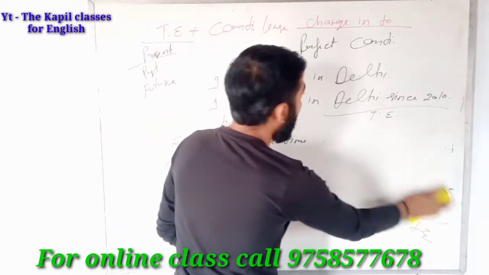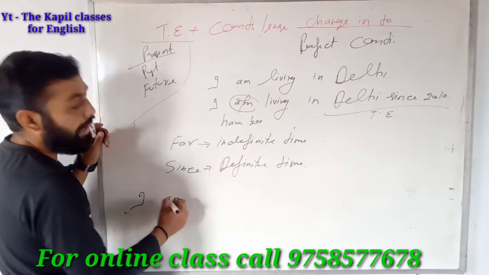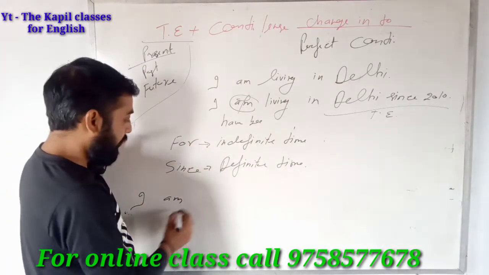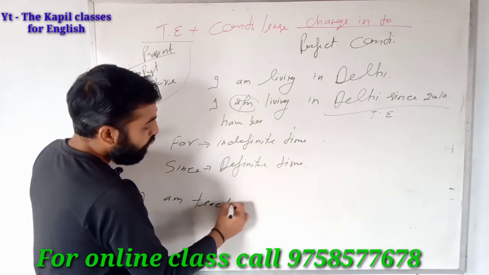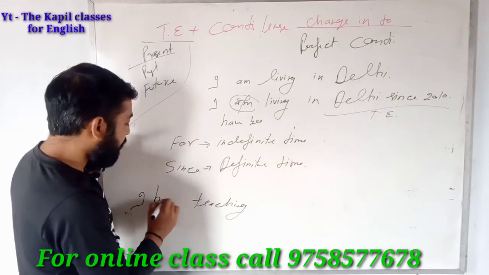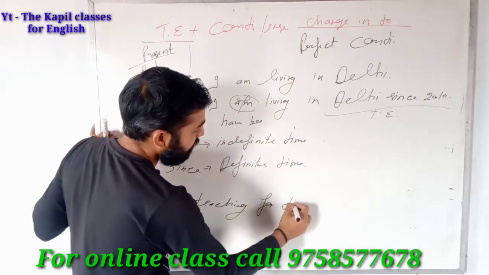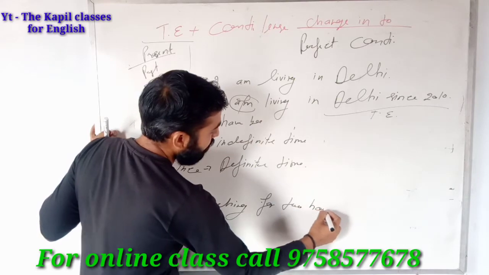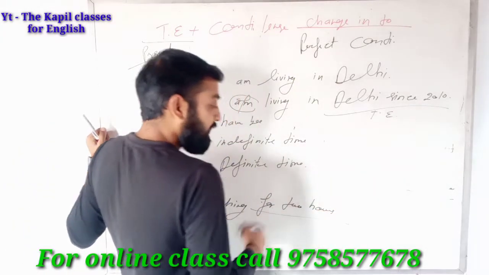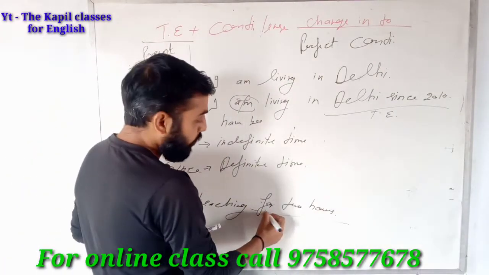Usually, when I teach this structure, I write a sentence, for example, "I am teaching you," or "I am studying, I have been studying for 2 hours." Usually I ask why you use "for." They say, sir, it's an indefinite time. I agree with them, because it's an indefinite time. You can use "for", you have to use "for" with that.